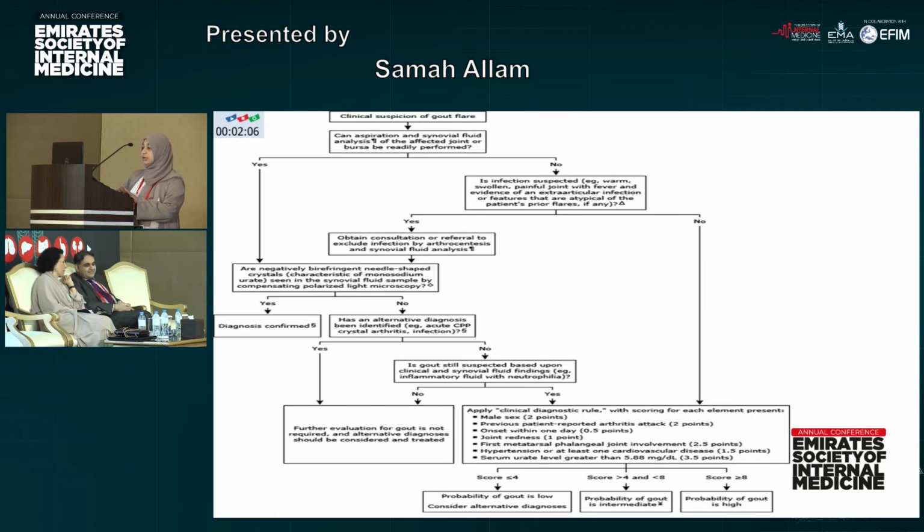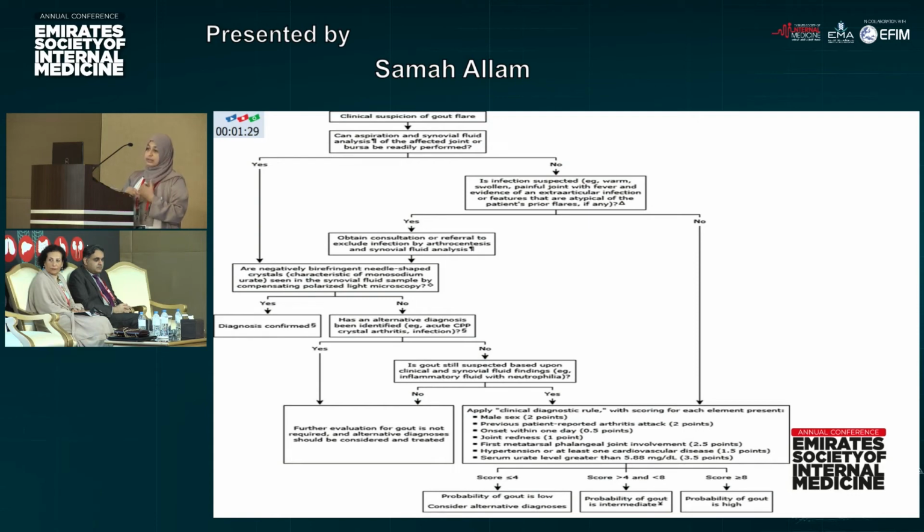Returning back to our algorithm, say that you were able to do aspiration by yourself, or you referred the patient to a rheumatologist or whatever, and we were able to do the aspiration. We have 2 points. Either the aspiration will show you the negatively birefringent needle-shaped crystals, which are monosodium urate crystals. At that time, khalas, the diagnosis is confirmed. But what if you do the aspiration and you didn't find these crystals?